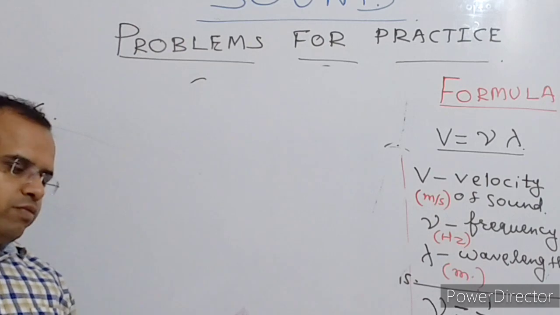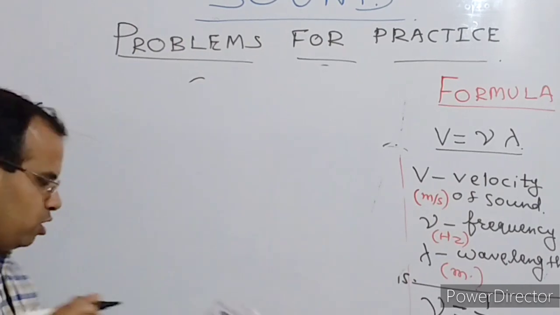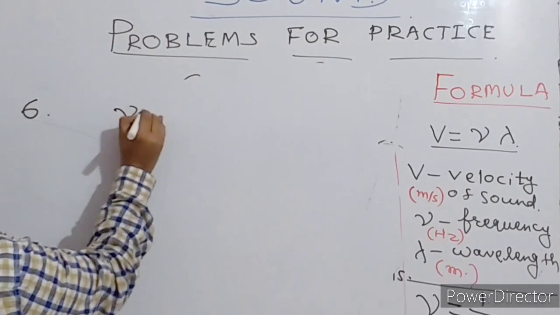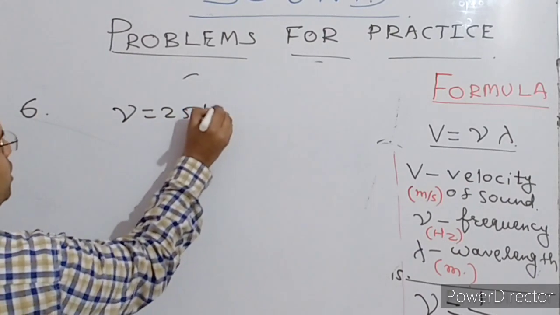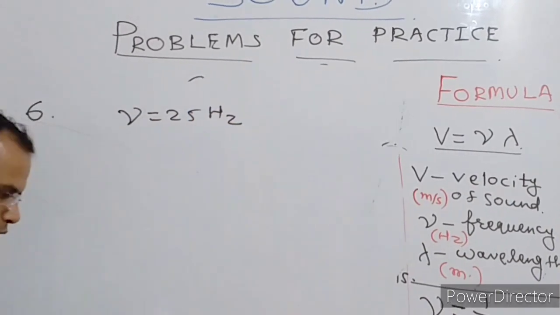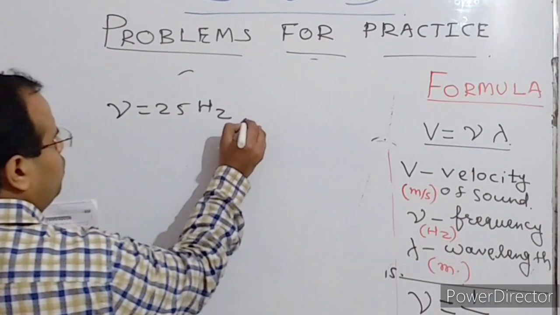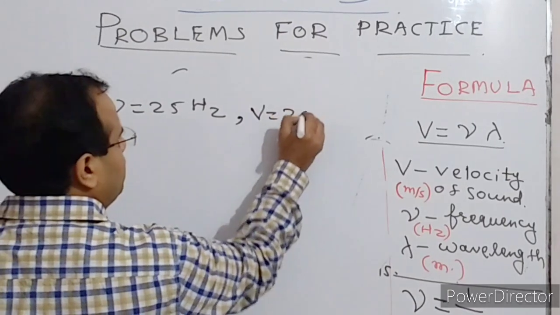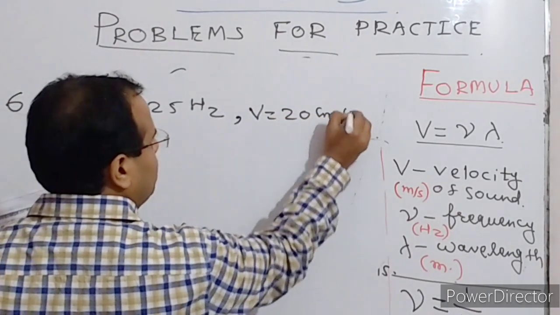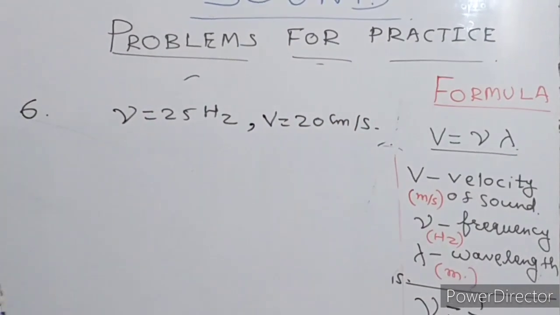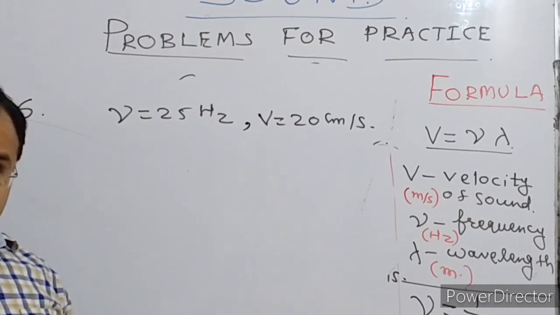The frequency of the wave is 25 hertz. Okay, so frequency is given 25 hertz. And it travels at a speed of 20 centimeter per second. So velocity is given 20 centimeter per second.